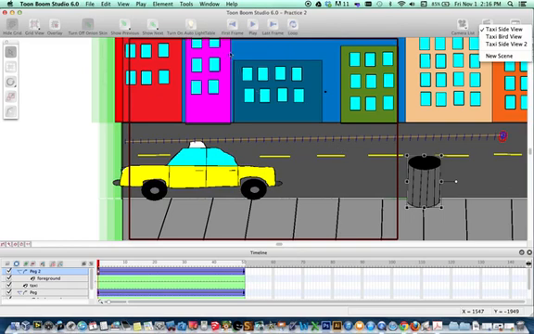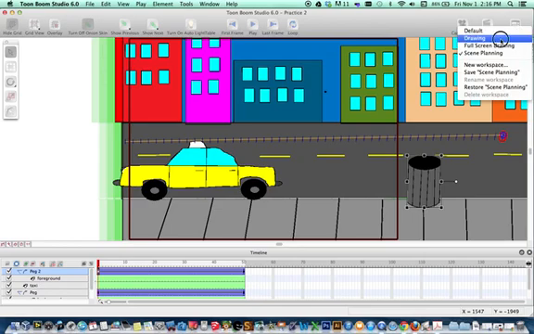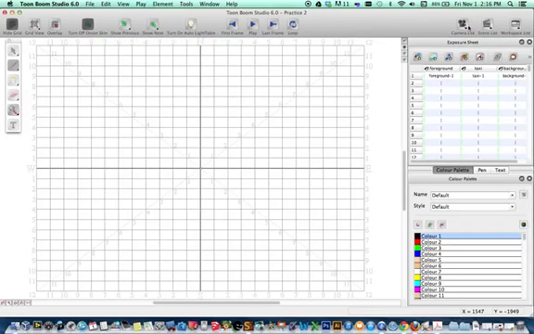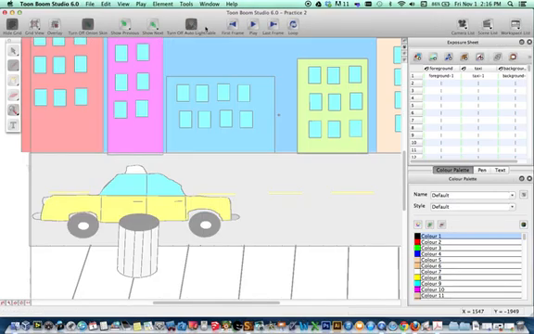Now, to add another dimension to our cartoon, we're going to add sound effects. And this is really kind of fun. It adds a lot of life to your cartoon. So the first thing I'm going to do is go to the drawing mode. This is the first scene, right? Yep, taxi side view. If things don't show up, it's probably because the light table's not on.